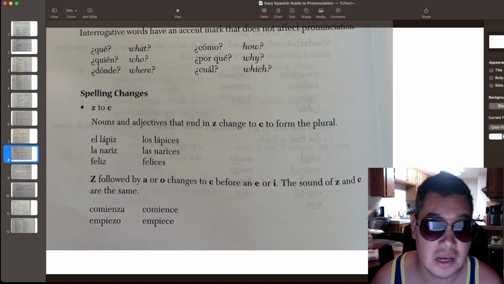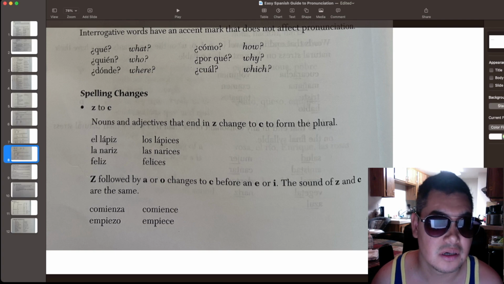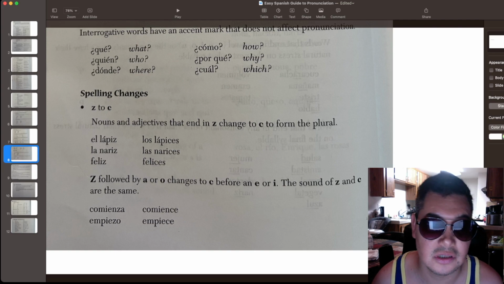So el lápiz, the singular, now plural, los lápices. And see that? The Z changed into a C. La nariz, singular, las narices. And there you go, that's the C. Feliz, felices.